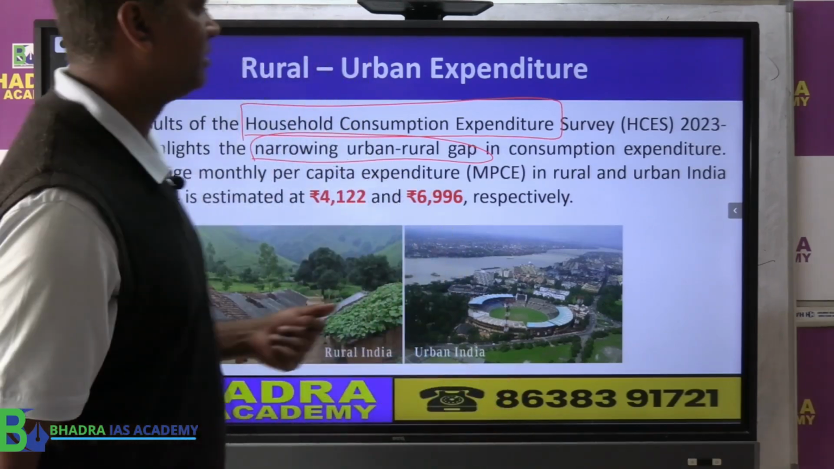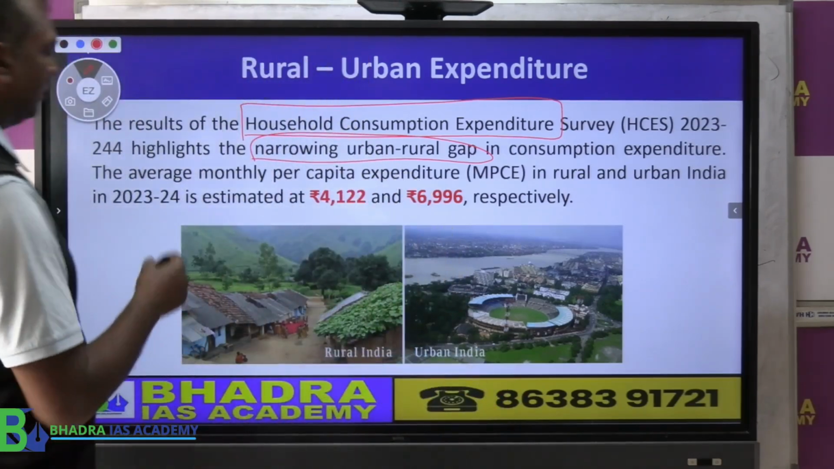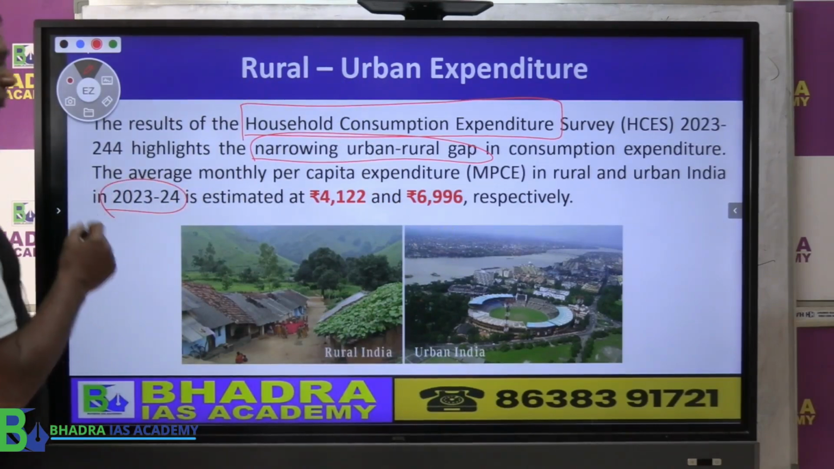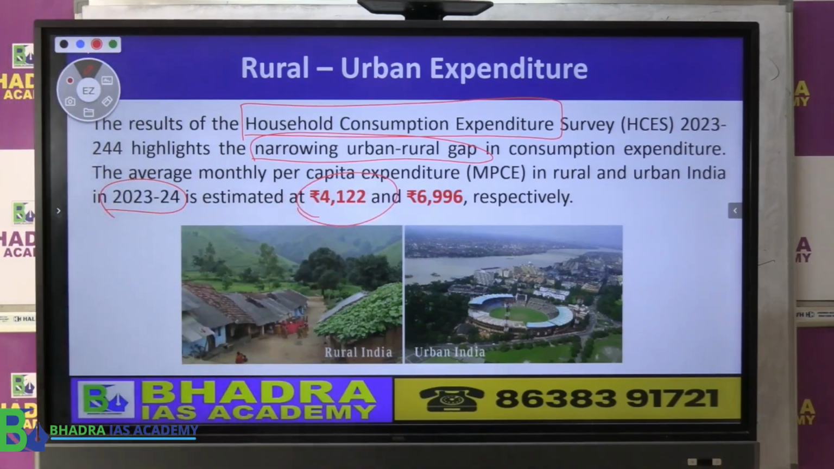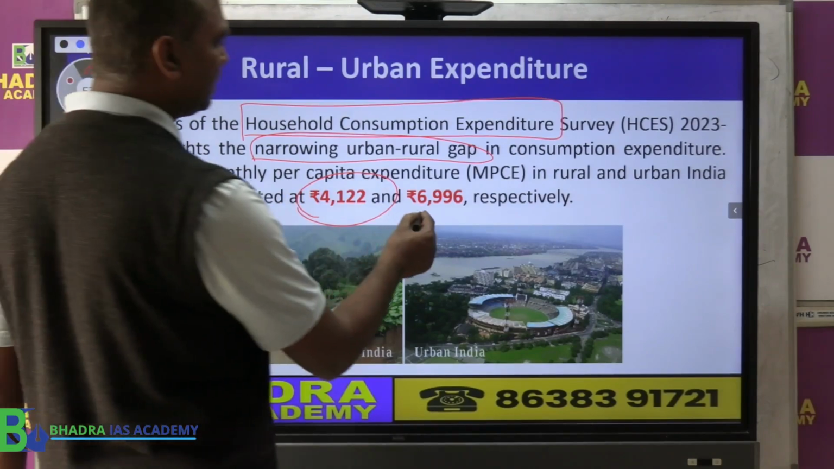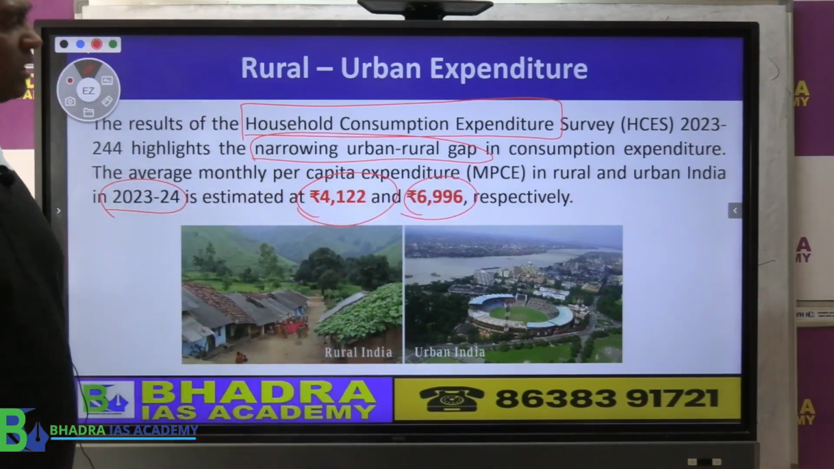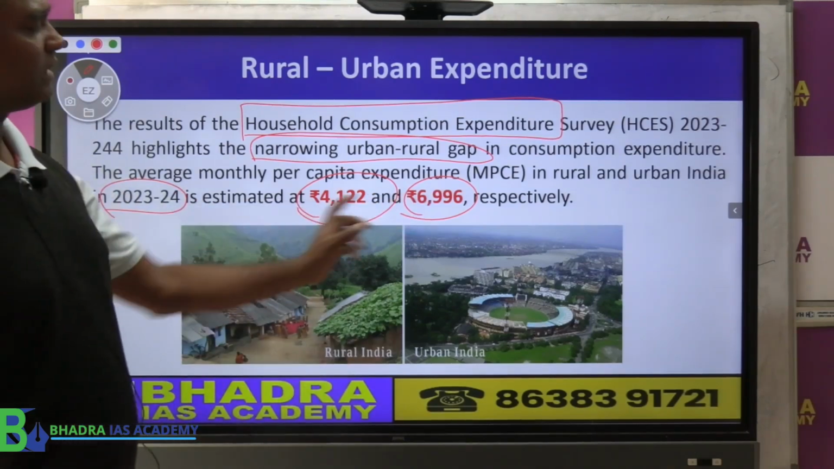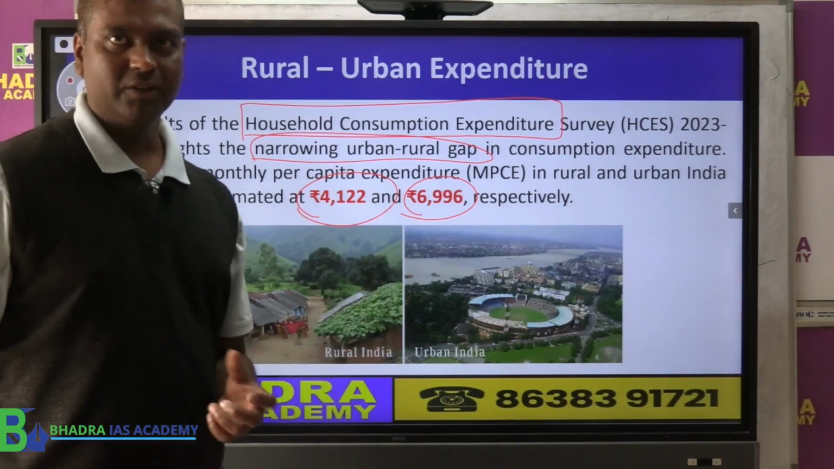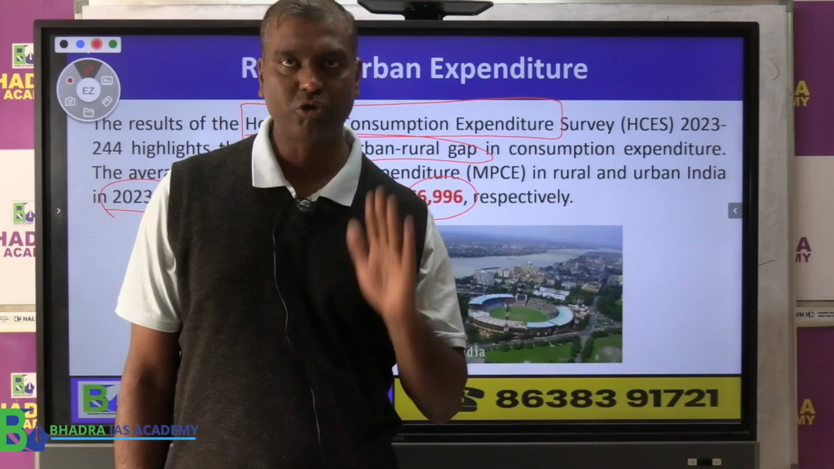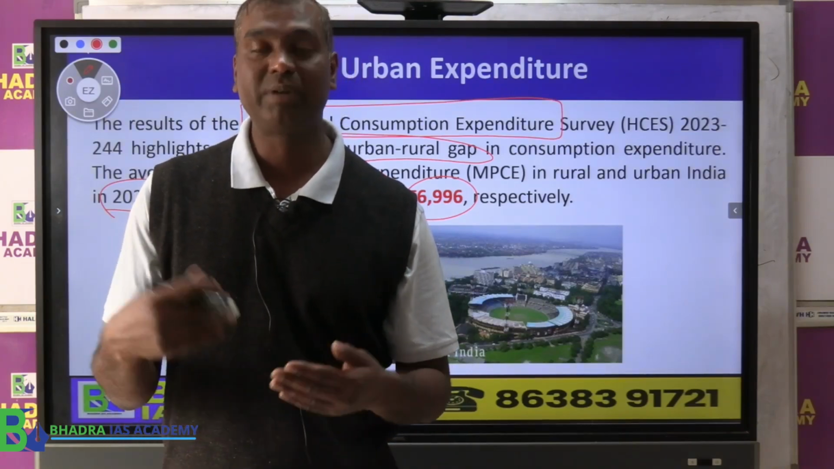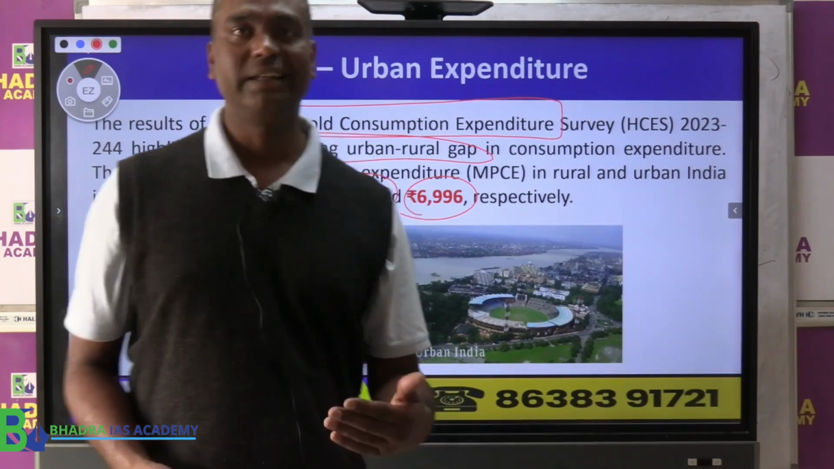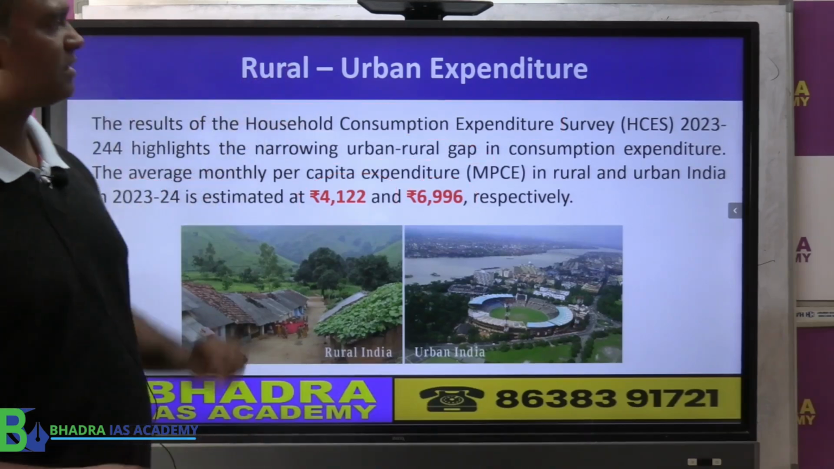That's the point, right? So if you look at it, roughly in 2023-24, the rural expenditure was about 4,122, while the urban expenditure was close to 7,000, that is 6,996. That means it is not that great a difference. Okay. So the government is trying to show one important point, that rural income is increasing and also their capacity to spend is increasing. That is the key point discussed here.